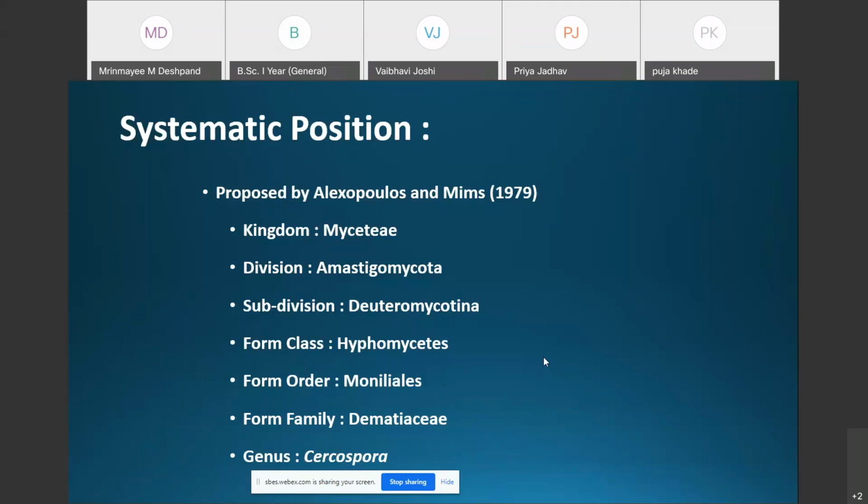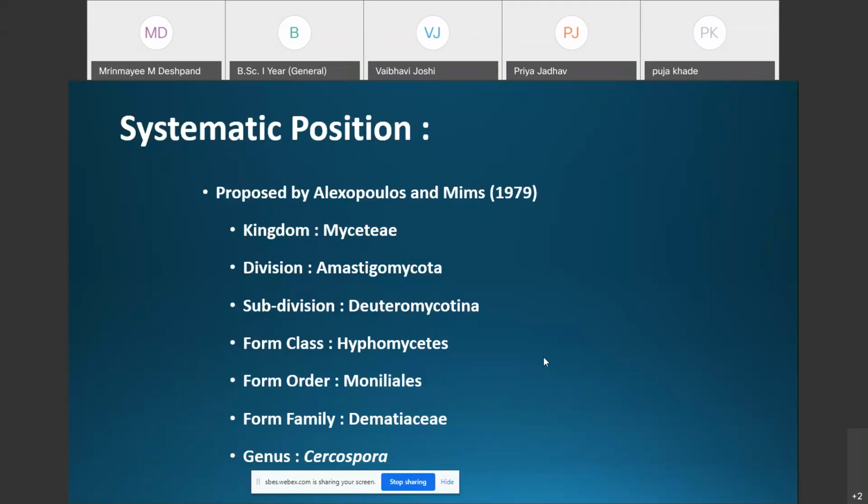Okay, here is the classification of the Cercospora: kingdom Mycete, division Amastigomycota, subdivision Deuteromycotina, form class Hypomycetes, form order Moniliales, form family Dimaceae, and the genus is the Cercospora.